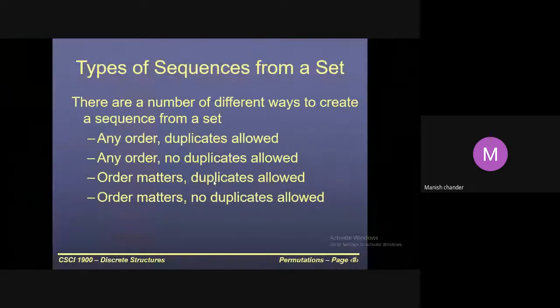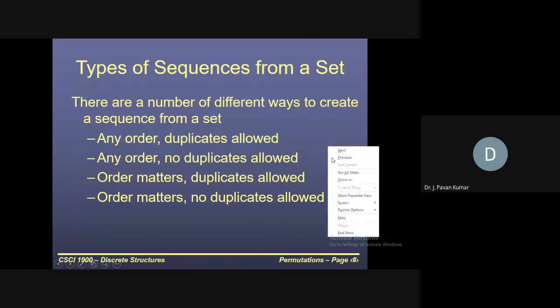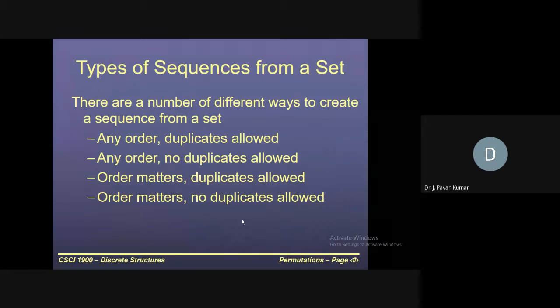In the last class we have seen different types of sequences. Out of these, especially the last two, like the third and fourth. Duplicates are allowed. Before going to what we have completed, let's recall what this topic is about. We know what is meant by sequence and what is meant by set. Now, how many types of sequences can we form from a set? This is the question. We can form sequences in four different ways.